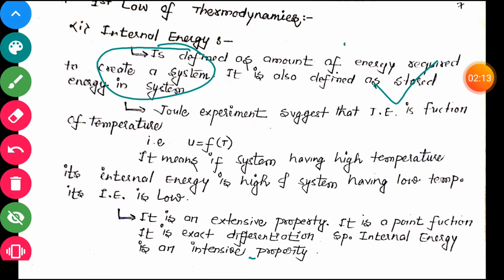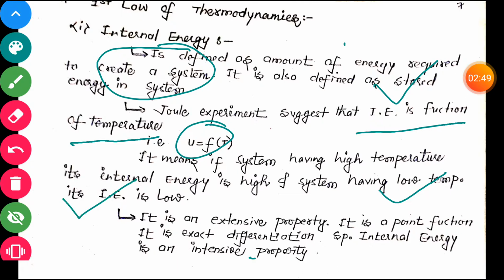Joule's experiment suggests that internal energy is a function of temperature. U is a function of temperature. What is the meaning of this? It means if any system has higher temperature, then its internal energy is also higher, and if any system has low temperature, then its internal energy is also low.